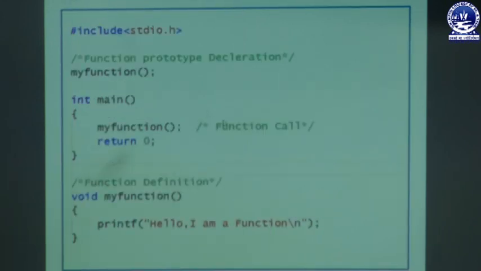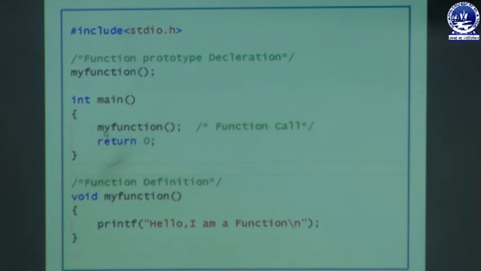So here is the example. You can see I have started the program with hash include stdio.h. After that, it is very essential to declare a function. Here I have written my function, so my function is the declaration part. Now I will move to the main function. You can see I have not written void over here. That means we can specify another return type for the main function also. So here the main function has a return type of int. Here I have called my function, so my function is the function call. Main is the calling function, and my function is the called function.